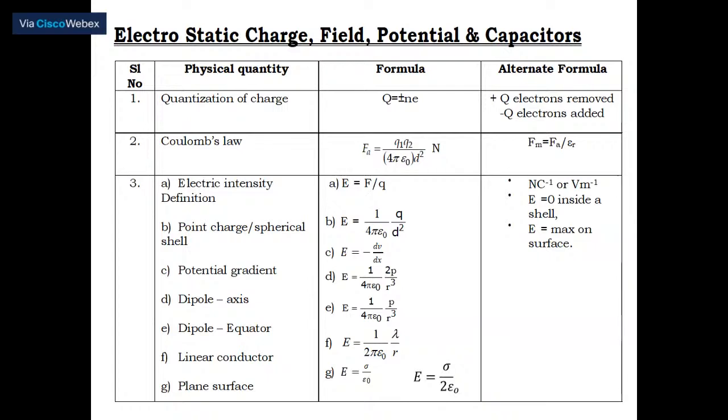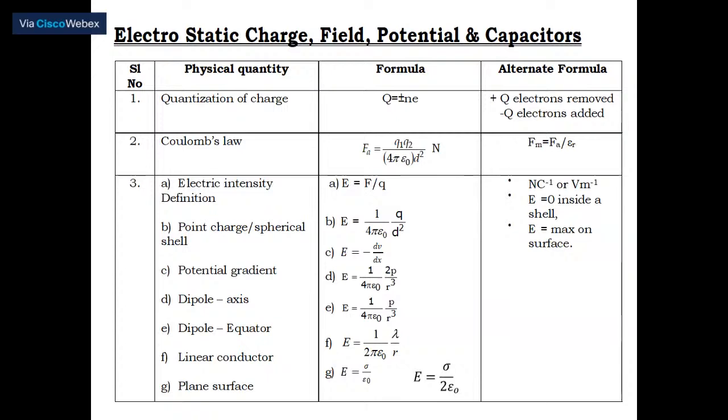That's why it is a very big unit, and because of that reason we come across 1 microcoulomb, 1 nanocoulomb, 1 picocoulomb like this. So the first point, quantization of charge, is completely understood.